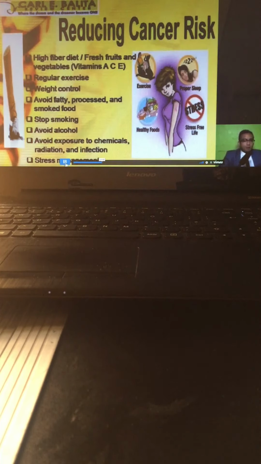Another one, foods that are carcinogen should be avoided. We have discussed what are the foods. Di ba sabi ko, salt cured or processed food, yung mga frozen products should be avoided. Fatty foods should be avoided. Smoked food and those food with high level of aflatoxin. Di ba? Naalala yun? So it should all be avoided.